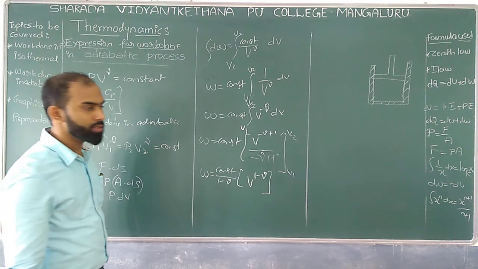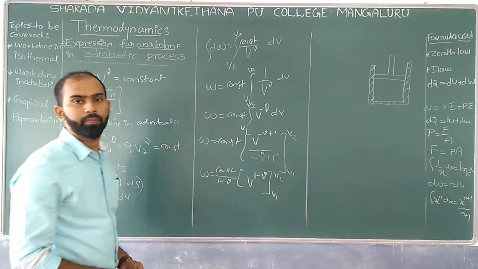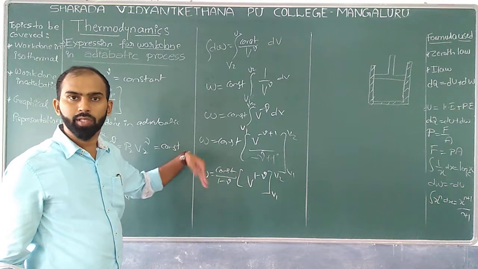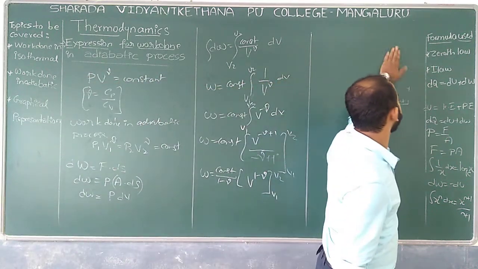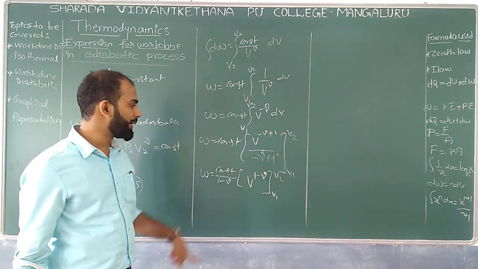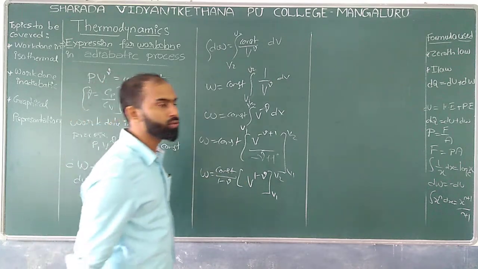Can I write somewhat like this with the limit of v1 to v2 over here? Are you getting? So after reaching this particular point, what are we supposed to do? We are supposed to go with the relation: upper limit minus lower limit. What is the upper limit we have? It is nothing but v2. Let us substitute the values over here.